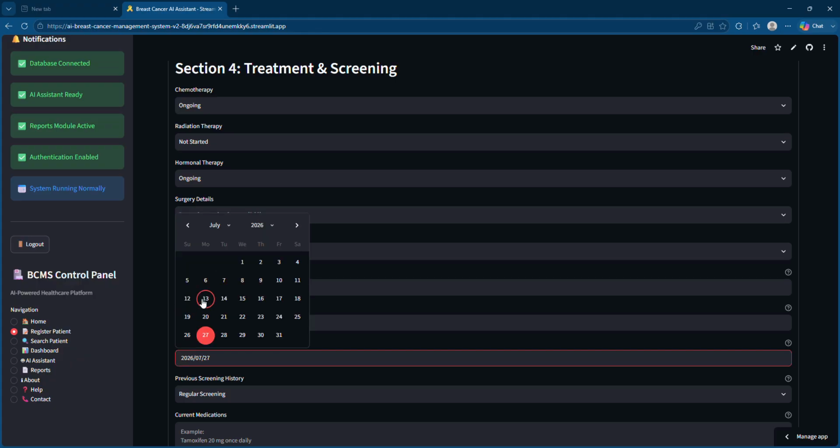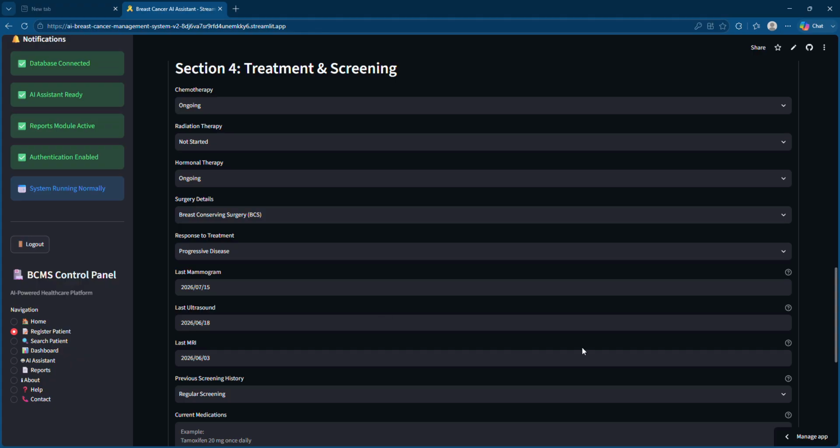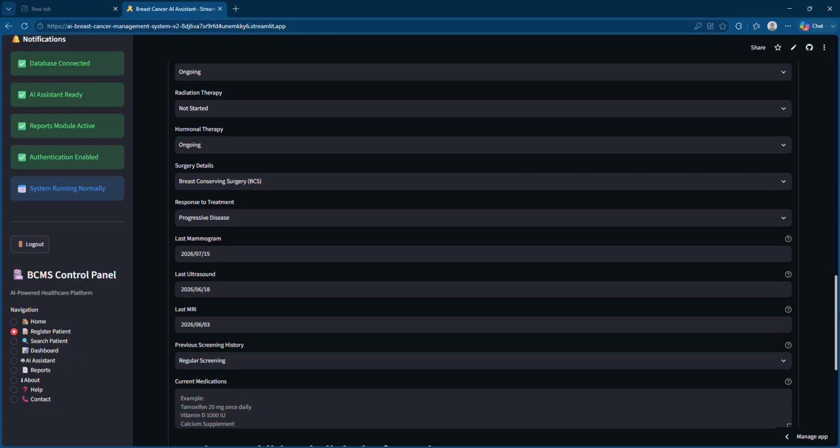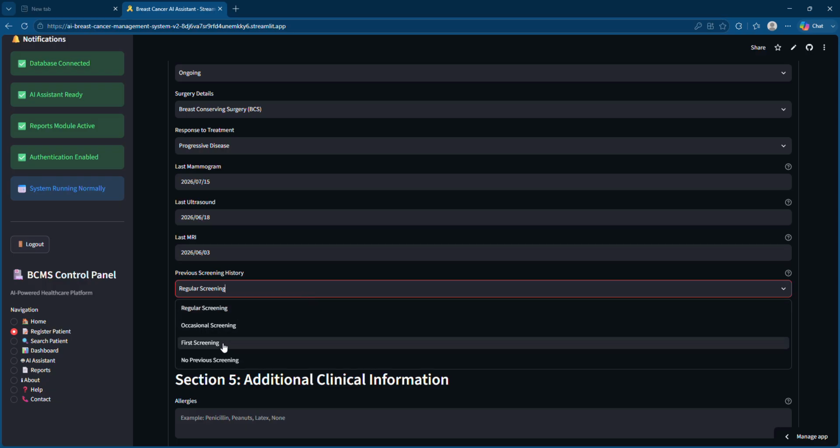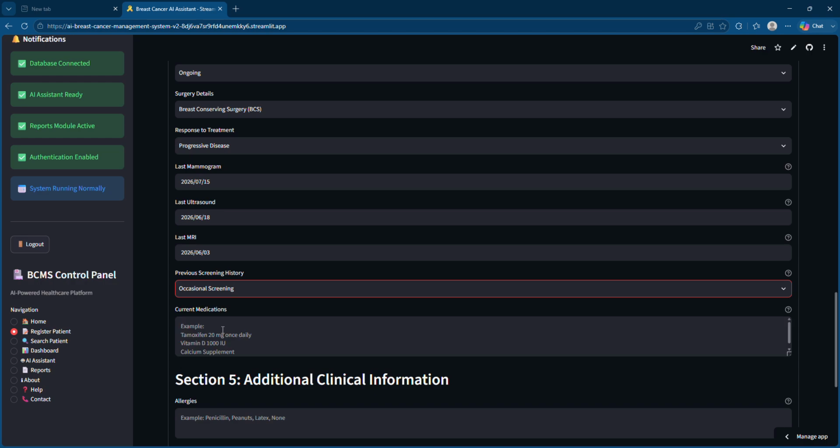And I am giving 3 for the MRI. Okay, and apart from this, the screening history, so let's say it is occasional screening. And you can give any medications she is having presently.